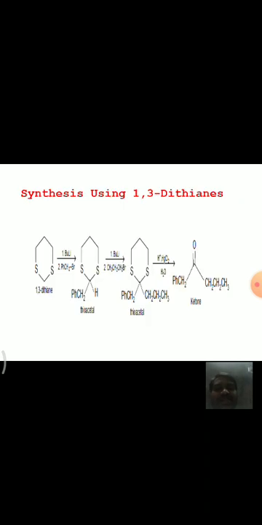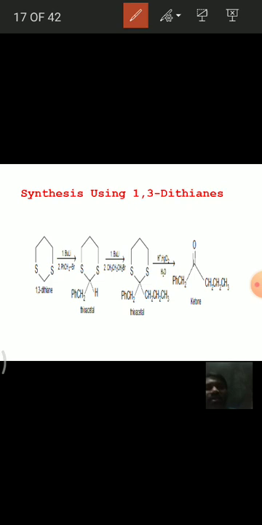And next, see here, this is one more example for the preparation of benzyl propyl ketone. First this 1,3-dithiane in the presence of a strong base, followed by treating with benzyl bromide.